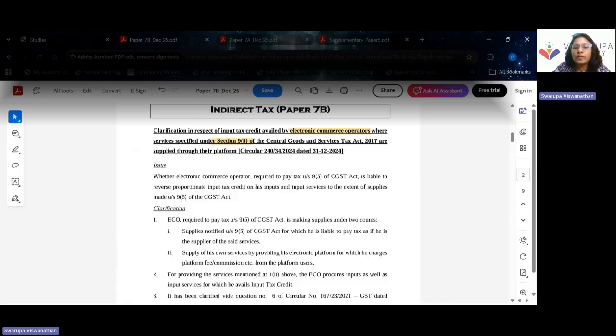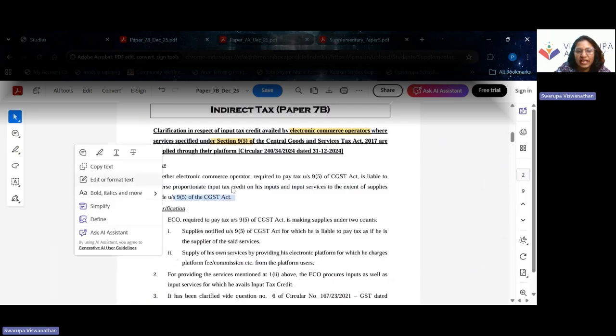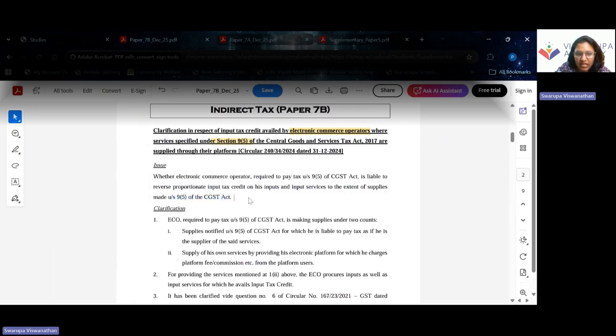Issue: whether e-commerce operators required to pay tax under section 9(5) of the CGST Act are liable to reverse proportionate input tax credit on the inputs and input services to the extent of the supplies made through section 9(5) of the CGST Act.